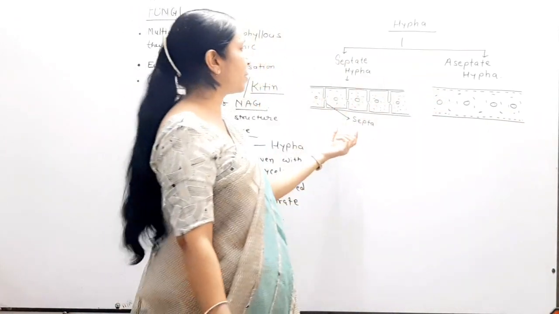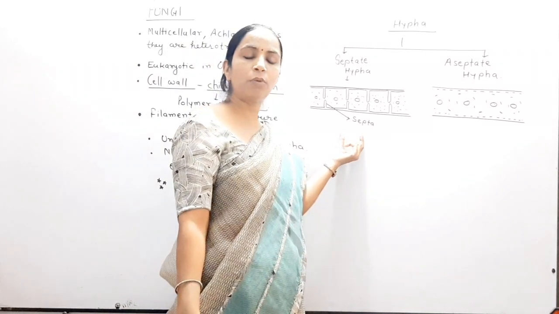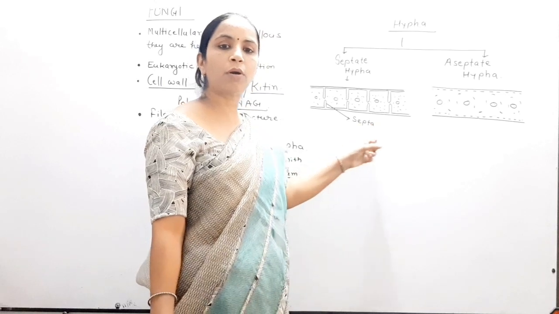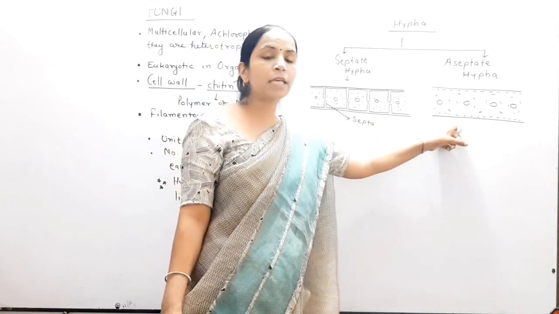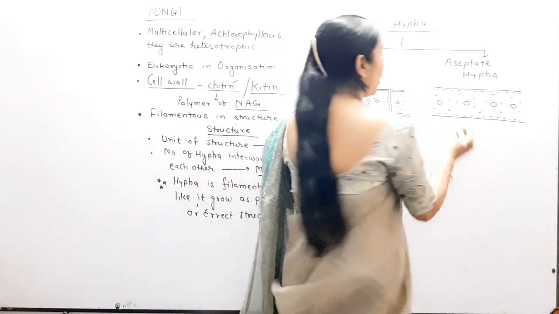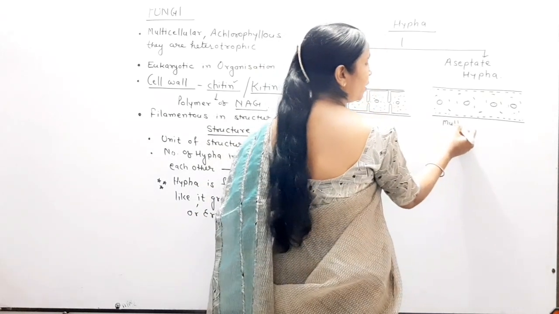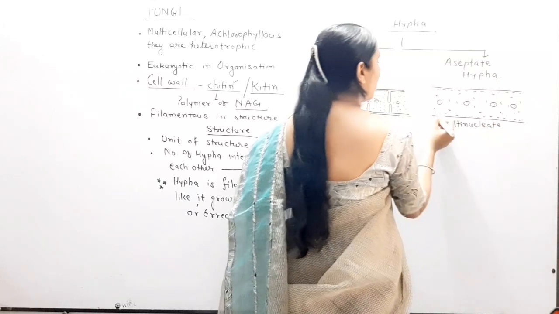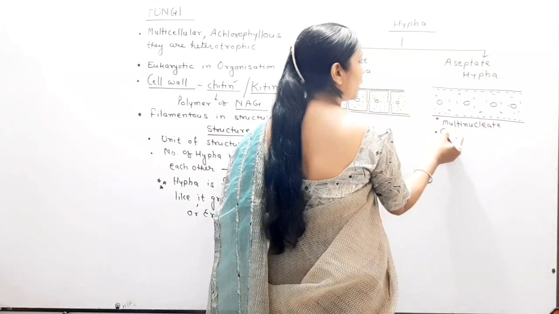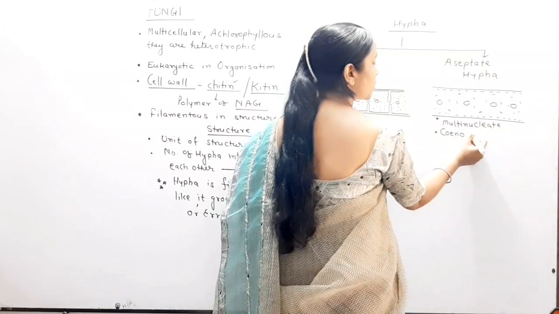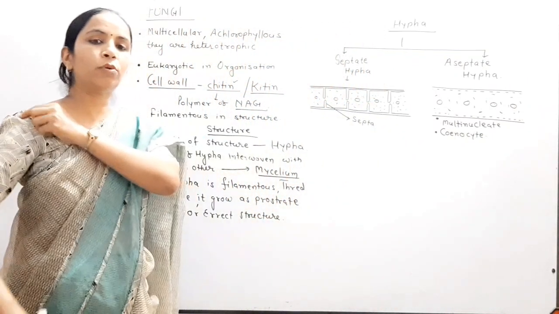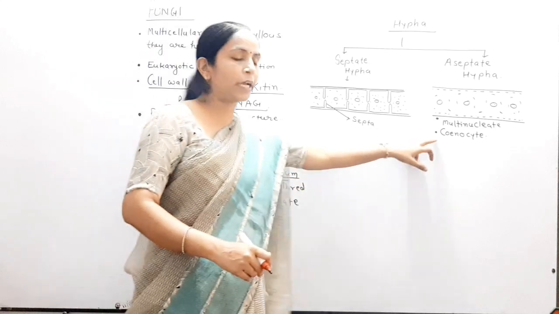You will read about septate hypha ahead. Septate hypha may be uninucleate or binucleate, or it is also called unikaryotic or dikaryotic. But aseptate hypha, always remember, is always multinucleate, and for multinucleate cells you use a term, that term is cenocyte. Clear? So the hypha is multinucleate and the multinucleate hypha is called cenocyte.